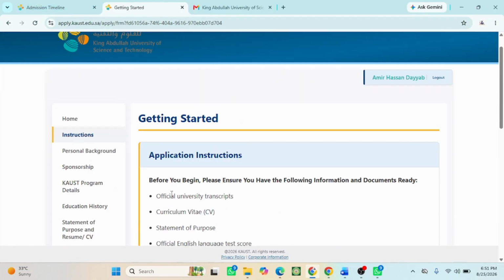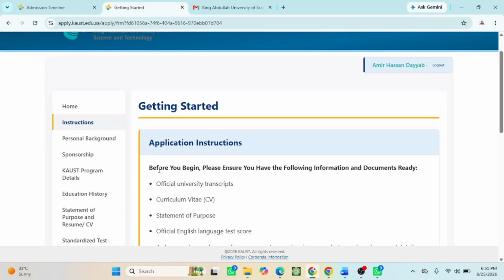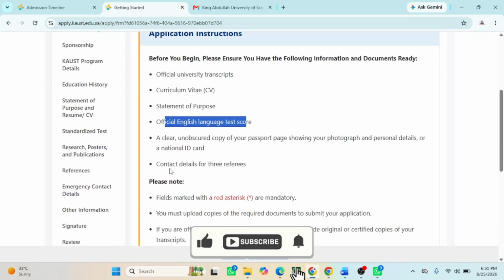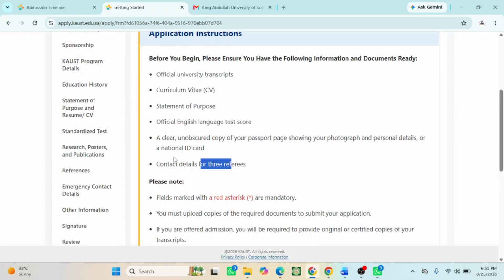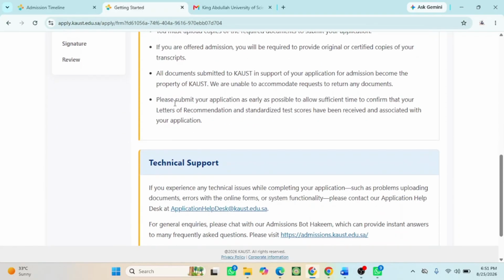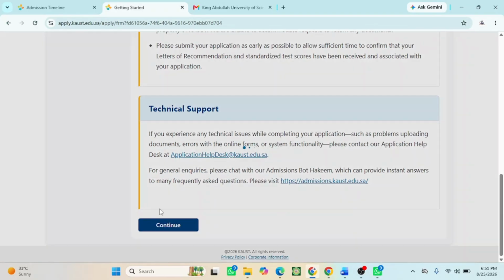Then you can see instructions about the application. Before you begin, please ensure you have the following information and documents ready: official university transcript, curriculum vitae, statement of purpose, official English language test score, your passport photograph or national ID card, then contact details of 3 referees. And here is some other information you need to understand also. So I'll click on continue.